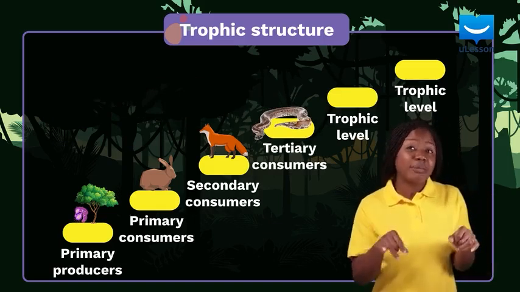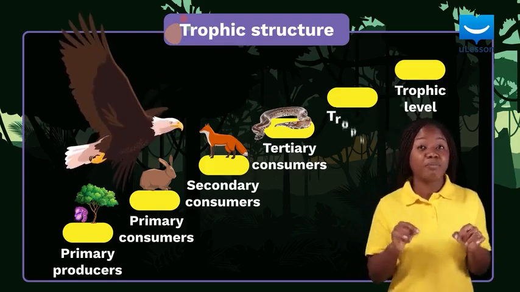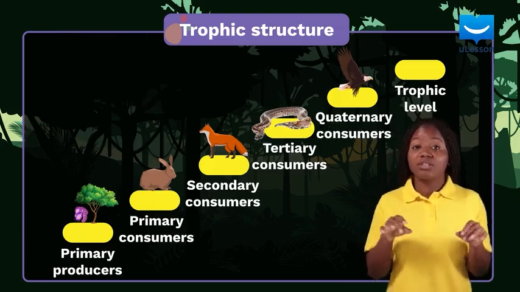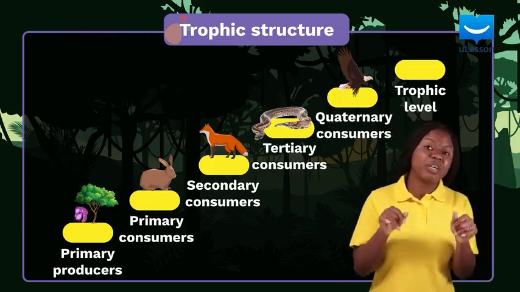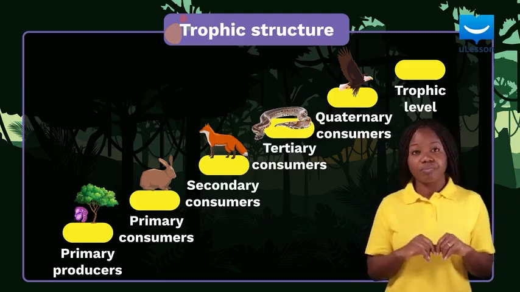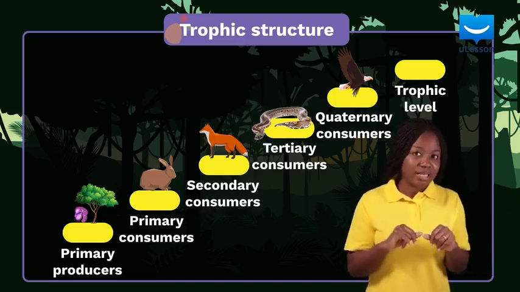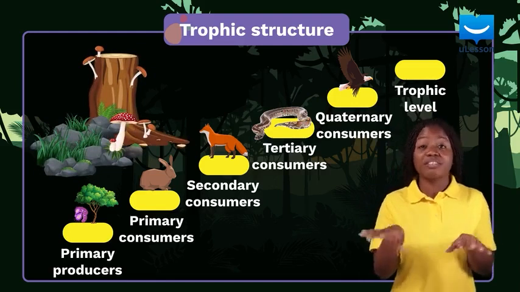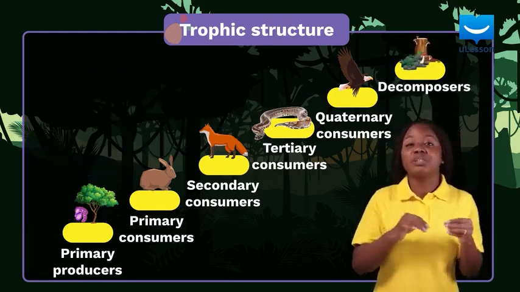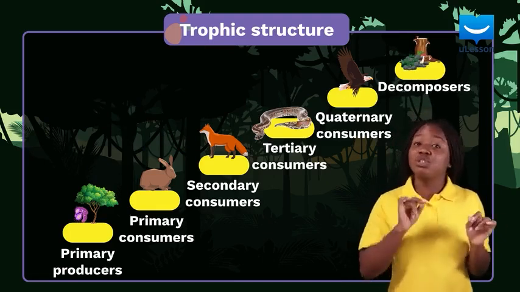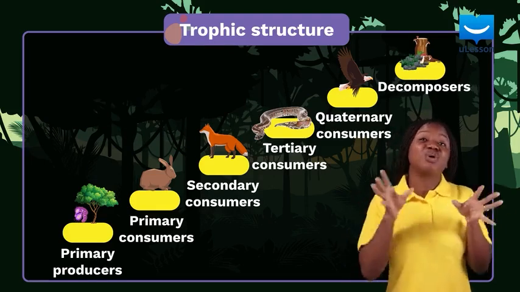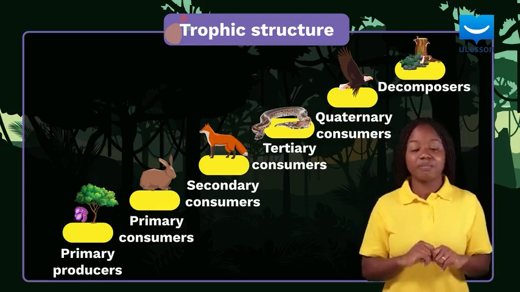Some ecosystems may have a fifth level occupied by quaternary consumers, which can prey on the tertiary consumers once in a while. They are hardly ever preyed on by other organisms, or they are not preyed on at all. Although often left out, at the final trophic level, that's the fifth or sixth level, are the decomposers, which play very important roles as they form a link through which nutrients, other chemical substances, and even energy are returned to the abiotic part of the ecosystem.